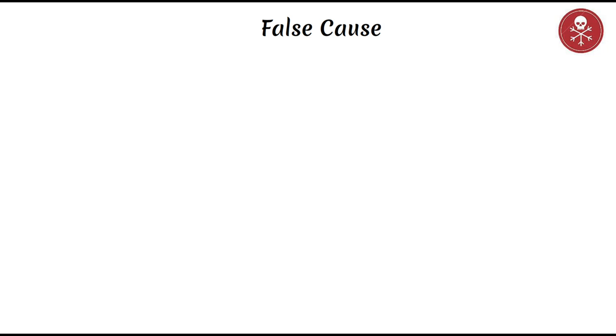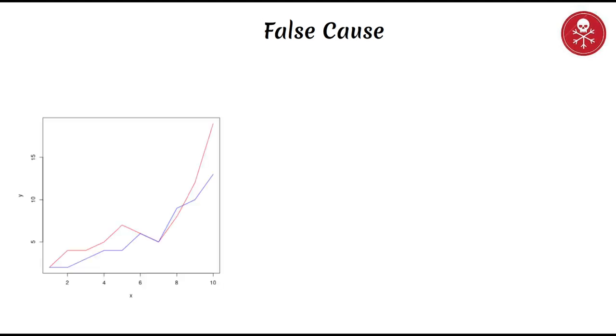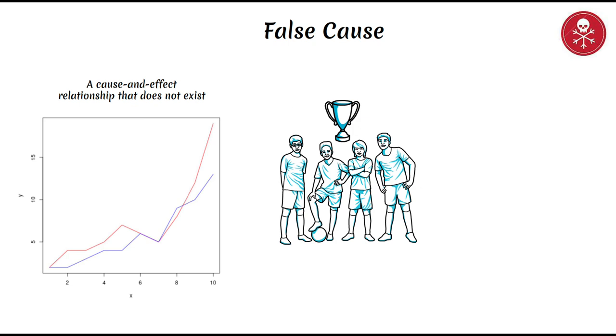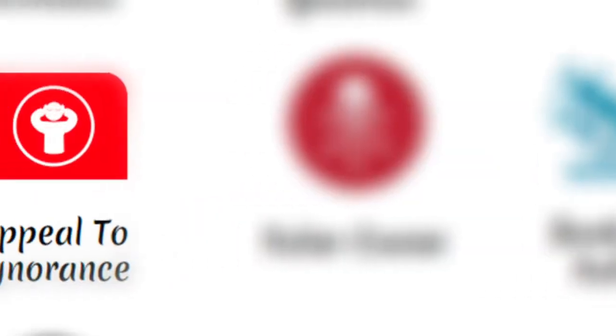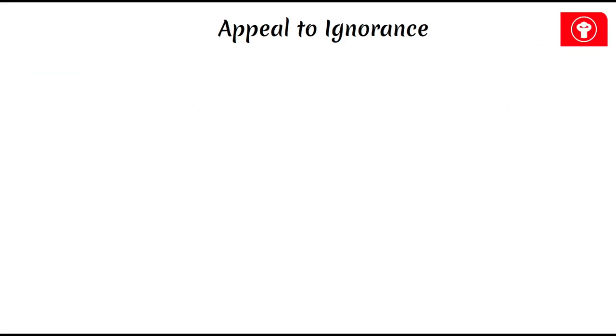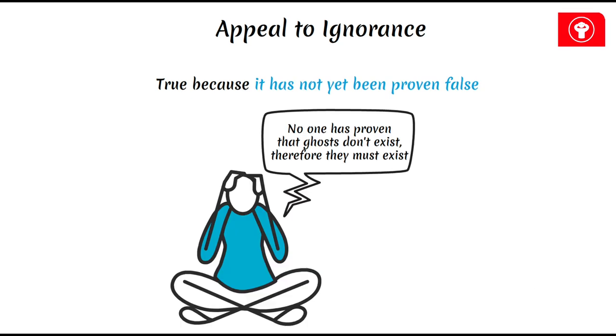False cause. This fallacy establishes a cause and effect relationship that does not exist. "Our soccer team wins every time I wear my lucky socks, so the socks must bring good luck to the team," falsely links the outcome with an unrelated action. Appeal to ignorance. This fallacy suggests that a proposition is true because it has not yet been proven false. "No one has proven that ghosts don't exist, therefore they must exist," is an example where the lack of evidence against ghosts is taken as evidence for them.